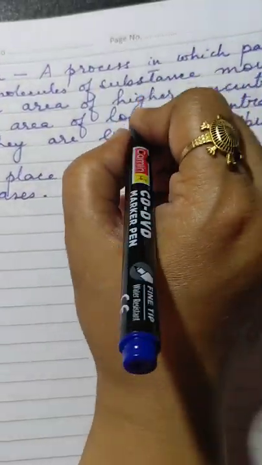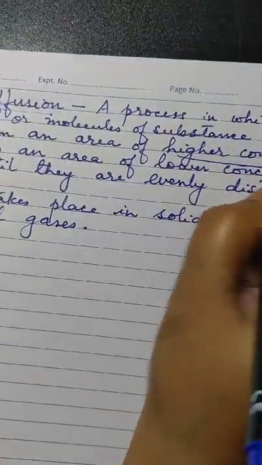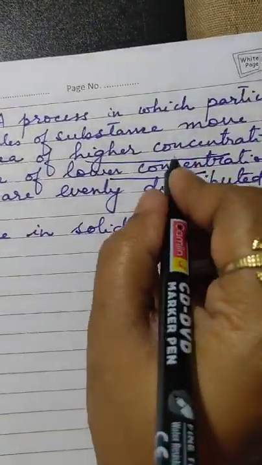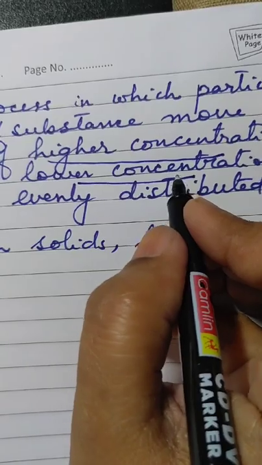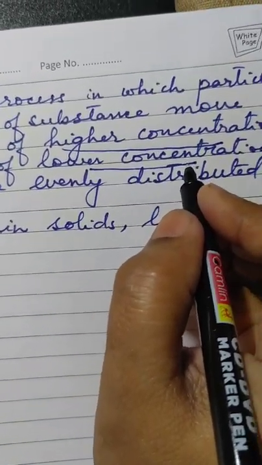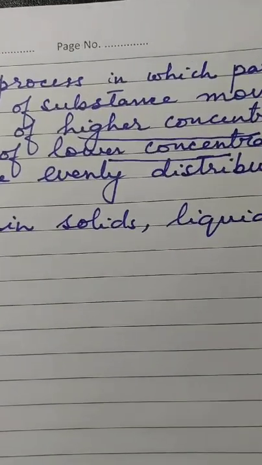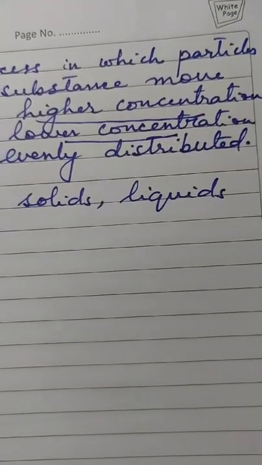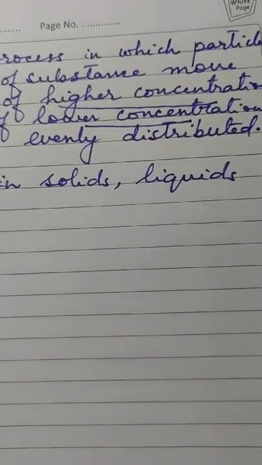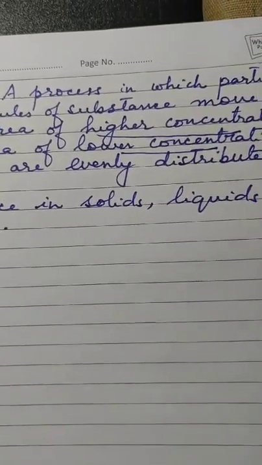Now here you can see two terms: higher concentration and lower concentration. Let me explain. What is higher concentration? Compare any solutions, like taking a glass of plain water and a glass of milk, and in that glass of milk we add sugar.